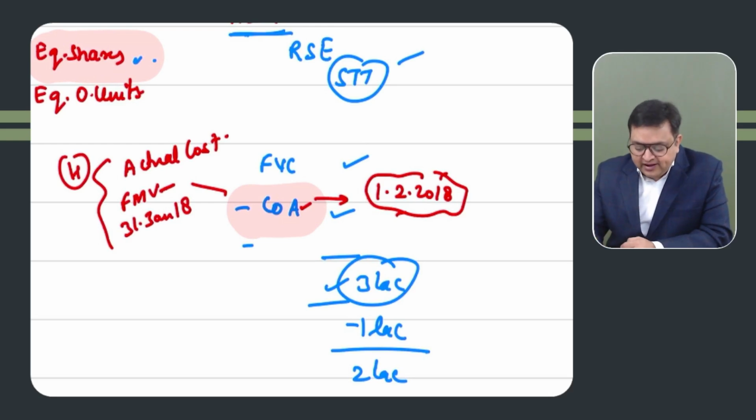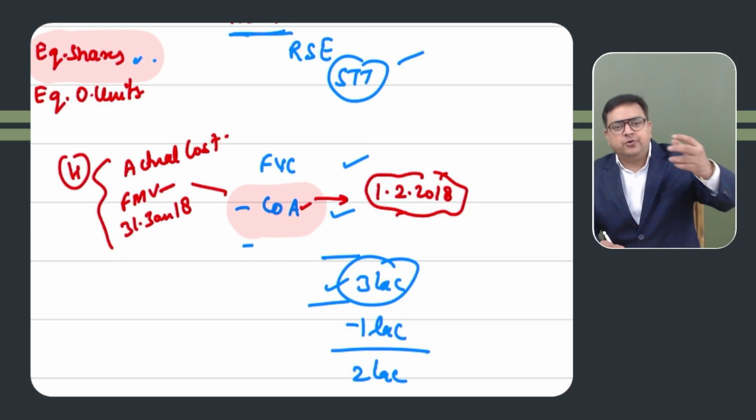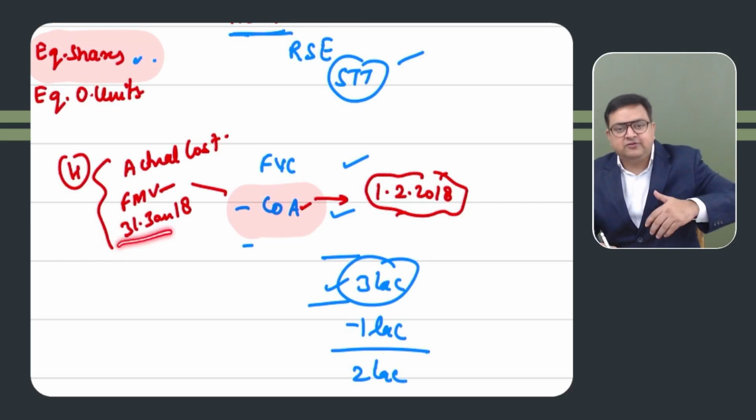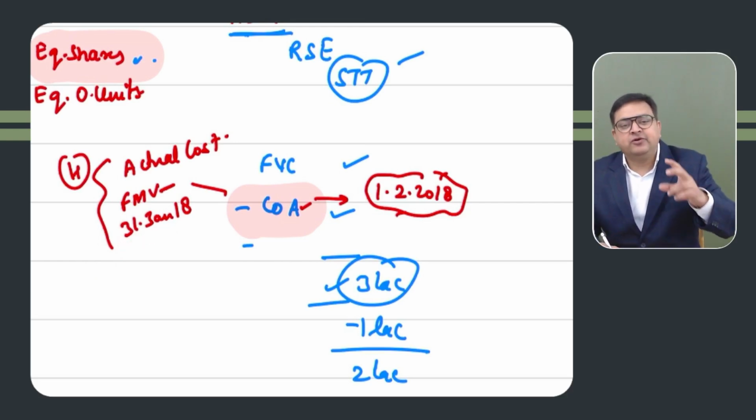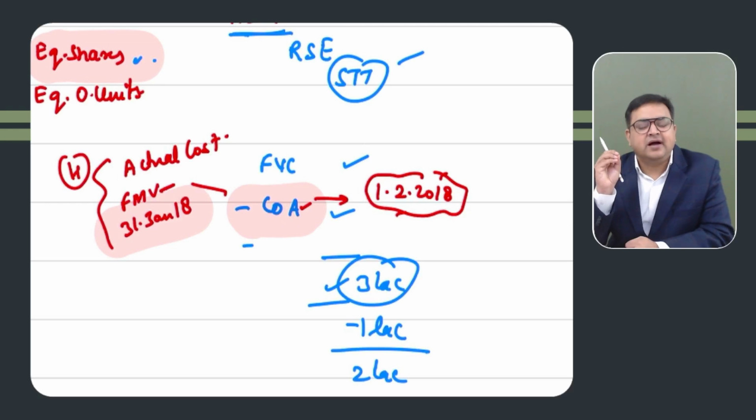Got it? So if they are acquired on or after this date, then no issues. Actual cost would be taken. But if they are acquired before this date, then you have to take the actual cost or fair market value as on 31st January 18. And which market value you have to take? If you have been given the opening price of this date and the closing price of this date, which value you have to take? You have to take the highest price. So on this date, whatever is the highest price of the share, you have to take that as a cost.